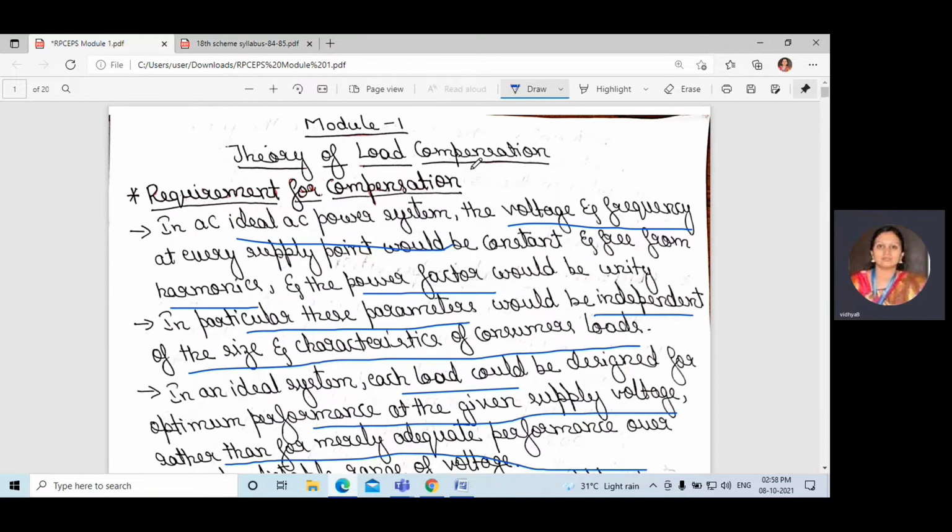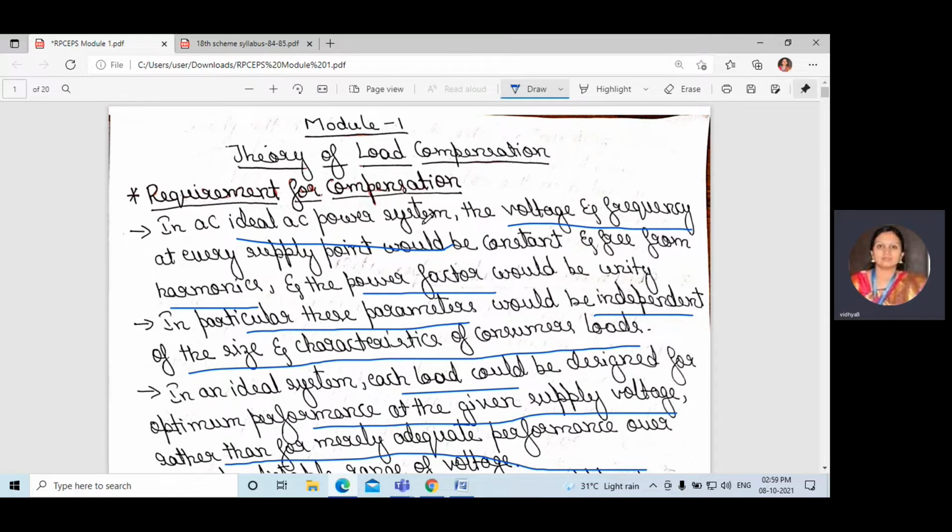Now we shall come to the main topic, that is first module, theory of load compensation. Requirement for compensation. Why do we require the compensation? For example, if it is an ideal AC power system, the voltage and frequency will be constant, it is free from harmonics, and power factor will be unity. It does not depend on the size or characteristics of the consumer loads. It is independent.